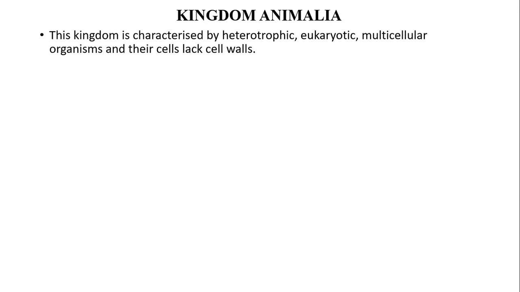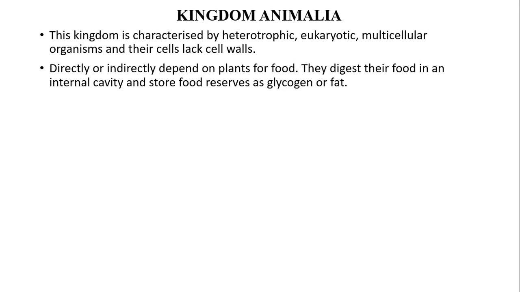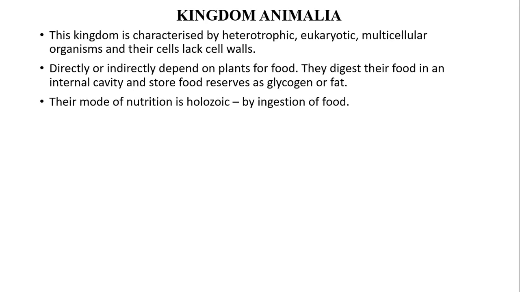Kingdom Animalia. This kingdom is characterized by heterotrophic, eukaryotic, multicellular organisms, and their cells lack cell walls. Members of Kingdom Animalia directly or indirectly depend on plants for food. They digest their food in an internal cavity and store food reserves as glycogen or fat. Their mode of nutrition is holozoic, by ingestion of food.